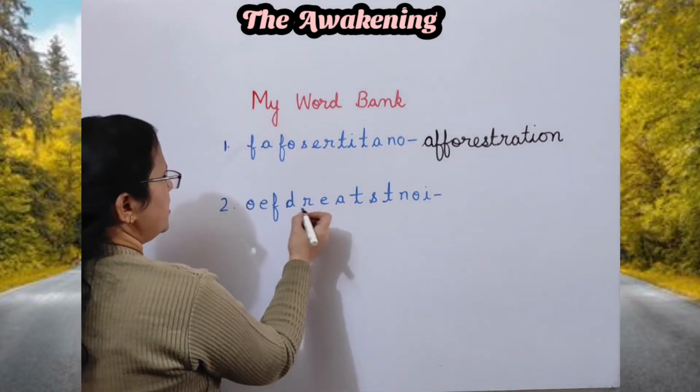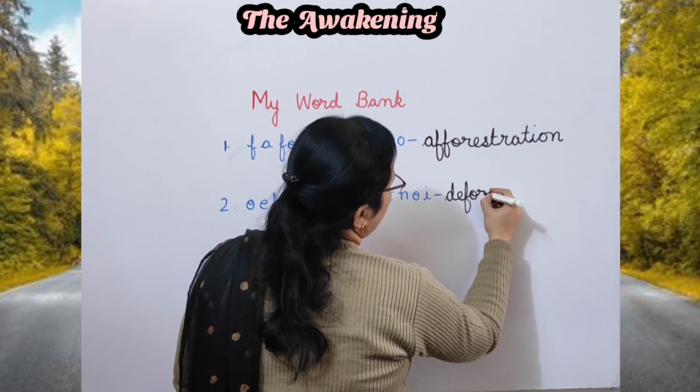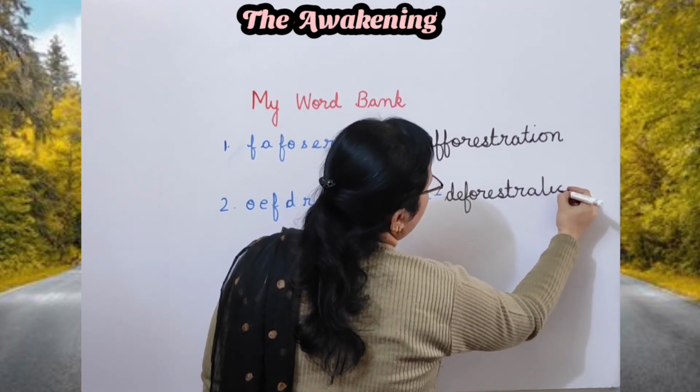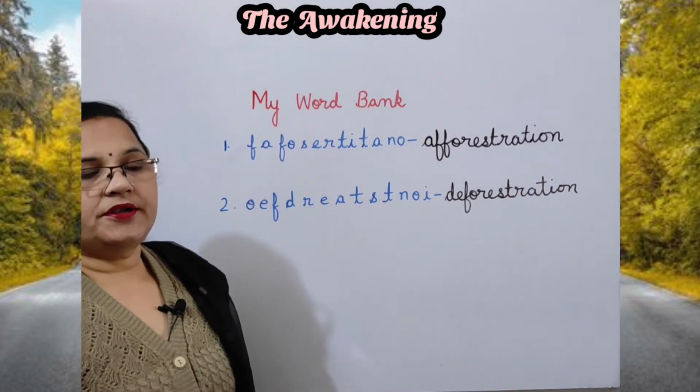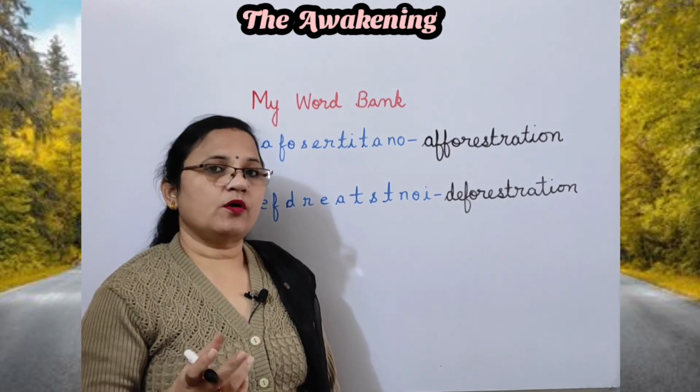Afforestation. And next is deforestation. Deforestation. So students, we have completed all the exercises of the last chapter of your English Fairy book, The Awakening.